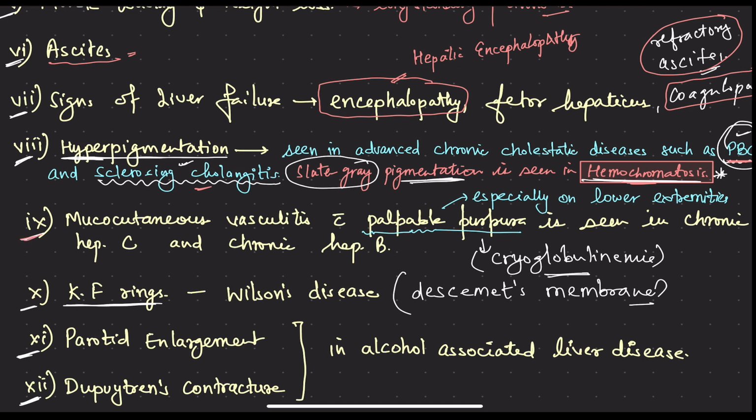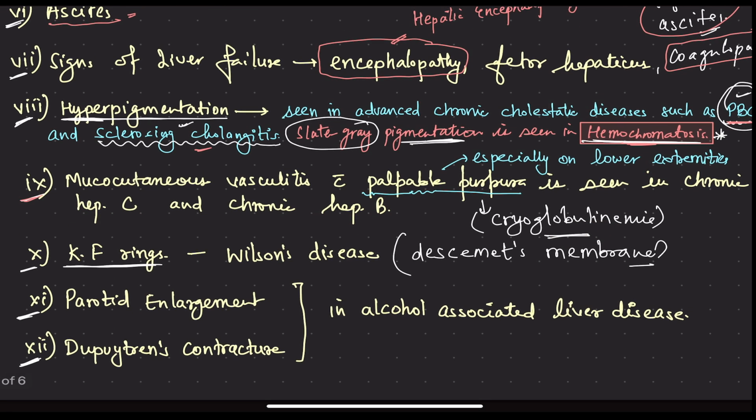Then there is mucocutaneous vasculitis. Vasculitis with palpable purpura is basically because of cryoglobulinemia. Cryoglobulinemia causes vasculitis, vasculitis causes palpable purpura, purpura is seen in the lower extremities, and cryoglobulinemia is seen more commonly in chronic hepatitis C, though it is also seen in chronic hepatitis B.